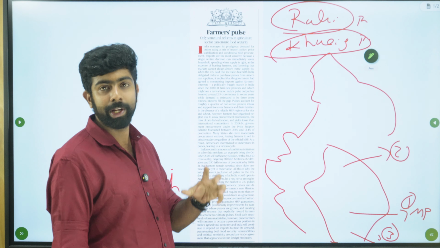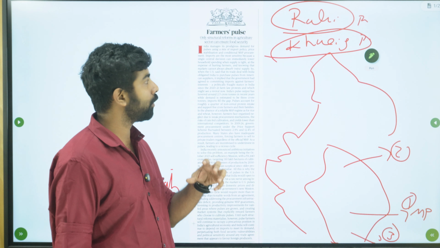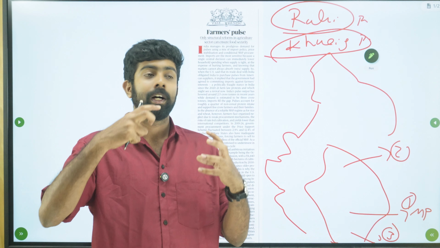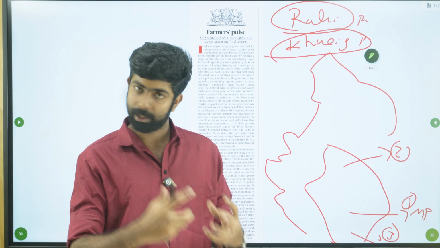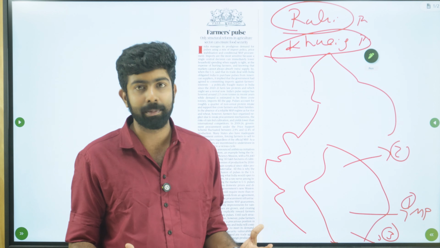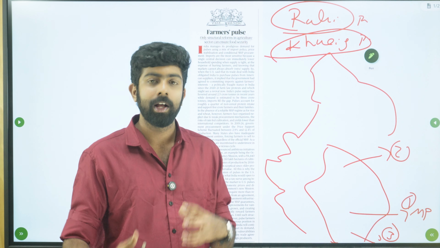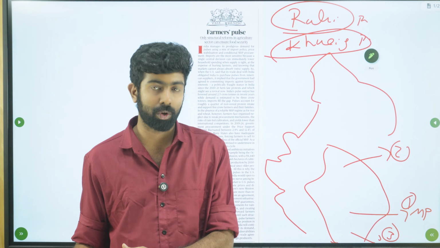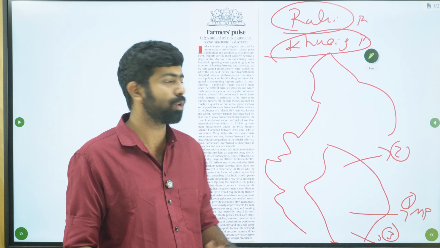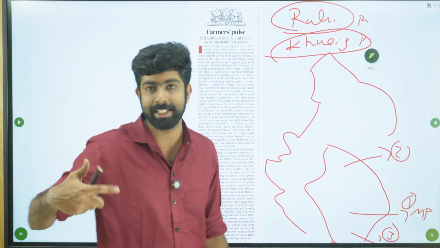Now we will look into the different crops. Whenever you're studying these crops, if you're not familiar with the agriculture crops, please understand the different names of that particular crop as well. UPSC may change the name of the crop and ask you, so don't get confused. Learn the other names of the crops as well. Learn which states are quite dominant in that. These statistics may change over the years.